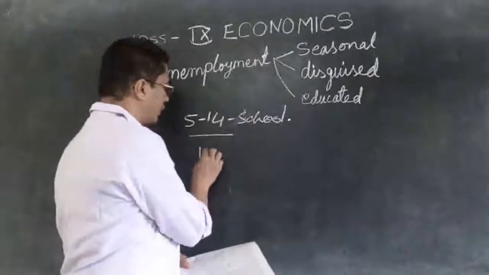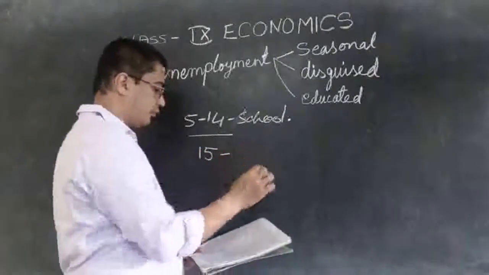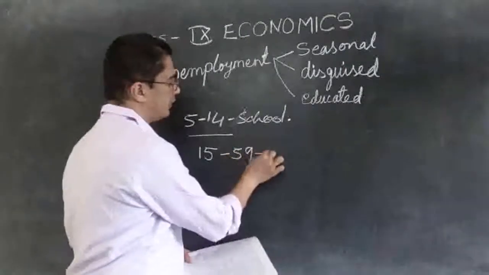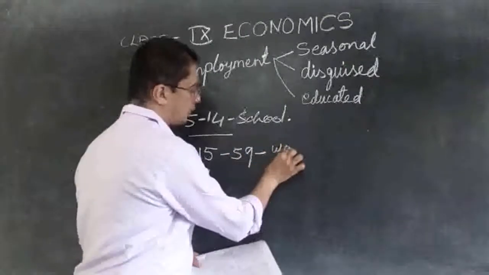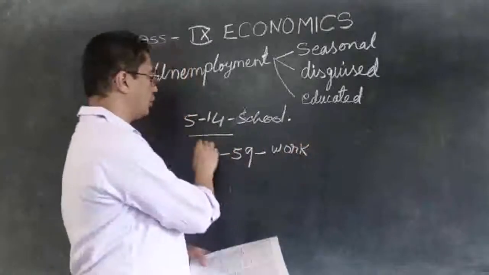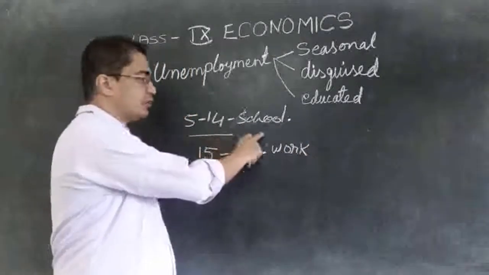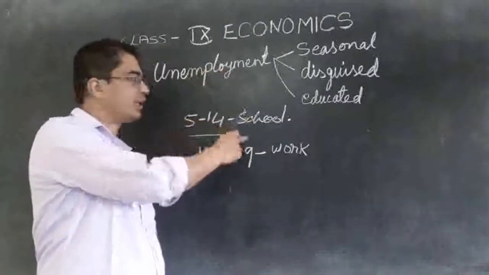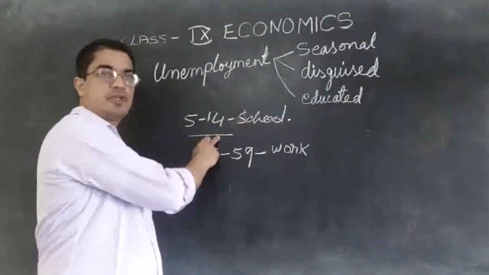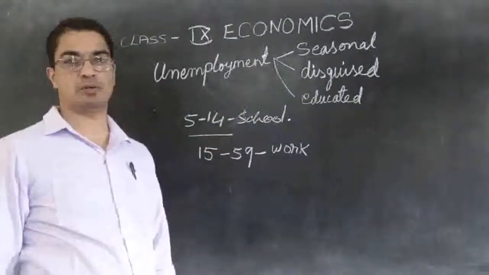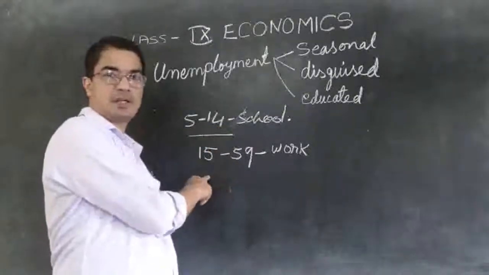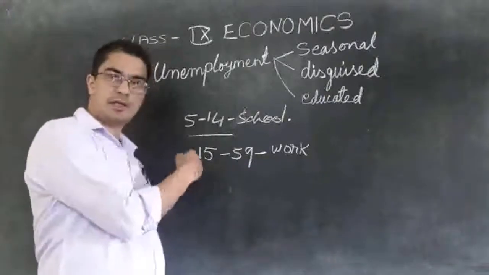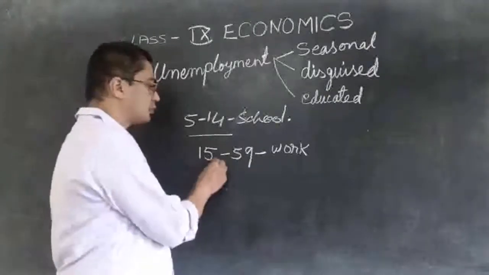People belonging to 15 to 59 years are supposed to work. People up to 14 years are supposed to go to school for study. If they are willing, they can go for study again. But minimum up to 14 years of age, they should be in the school. Then after that, if they want, they can stop study and go for work. And those who want to study, they can continue their studies. So it is up to them.